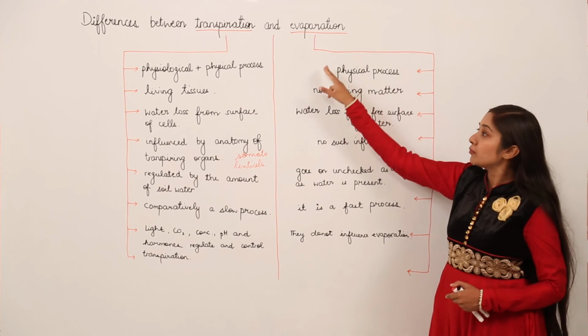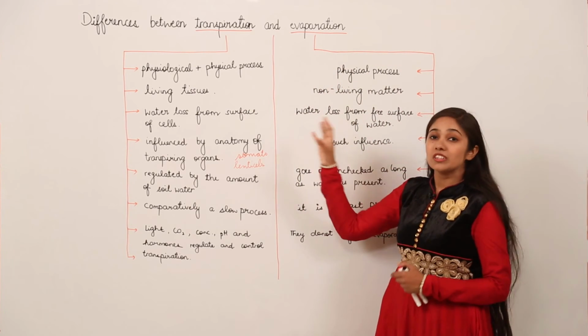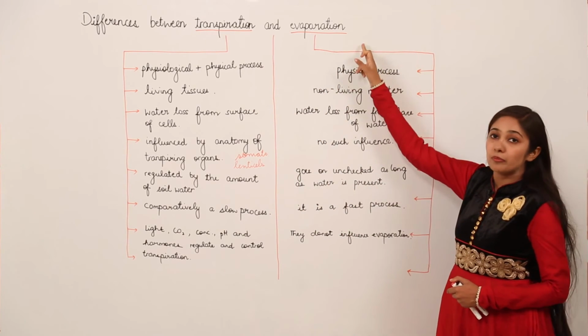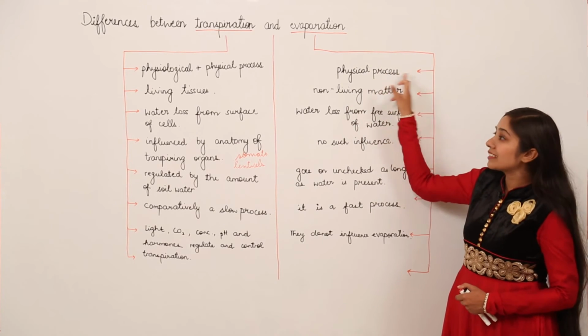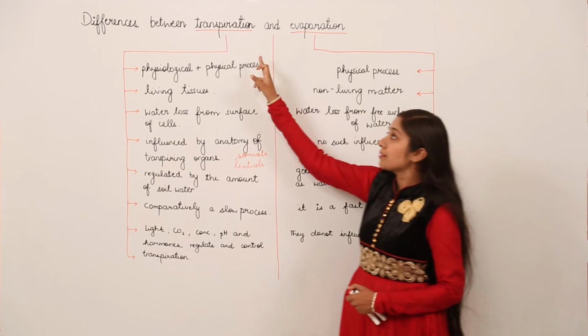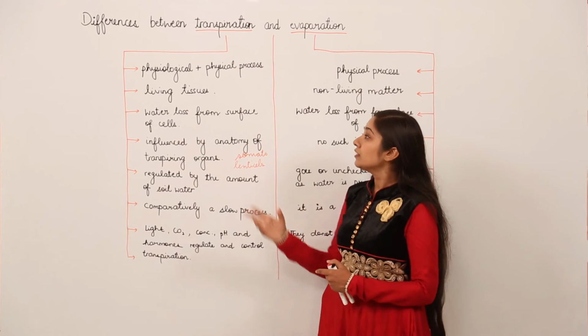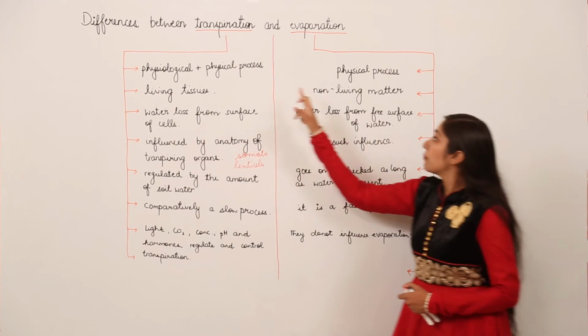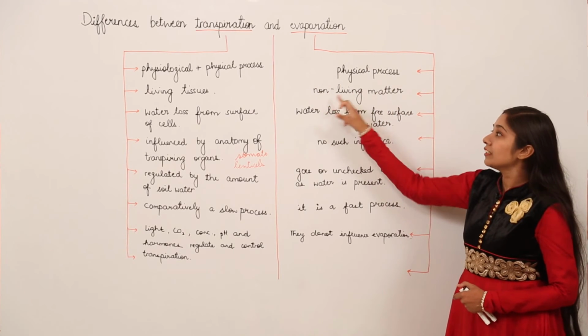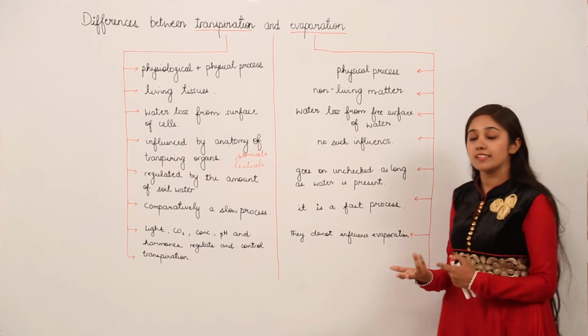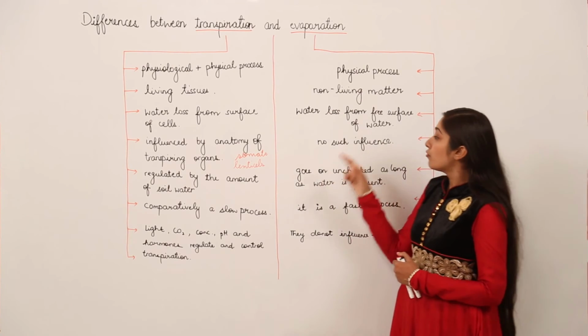But in case of evaporation, no physiological process is responsible for the evaporation of water from the free surface. So it is a physical process only. Transpiration is taking place in the cells of the plant, so it involves living tissues, but in evaporation there is no involvement of living tissues. So it is taking place in non-living matter, that is the abiotic component of the ecosystem, water.